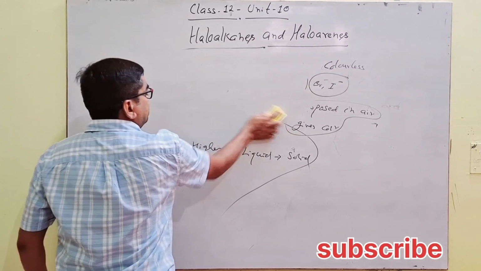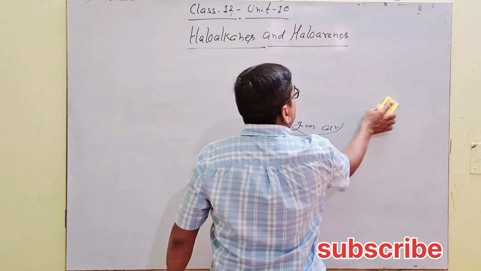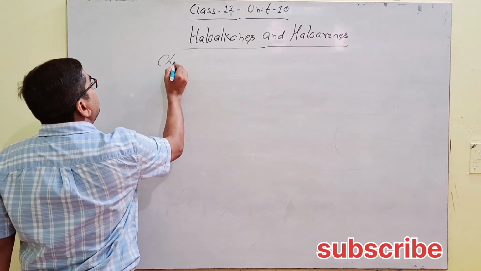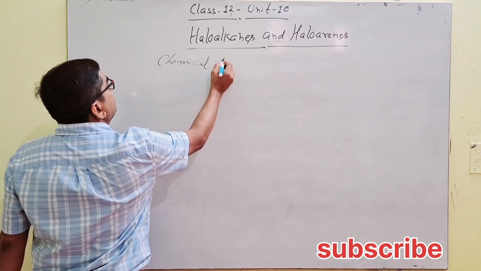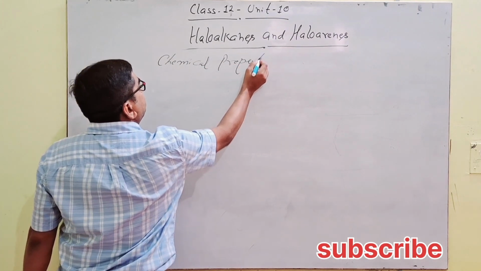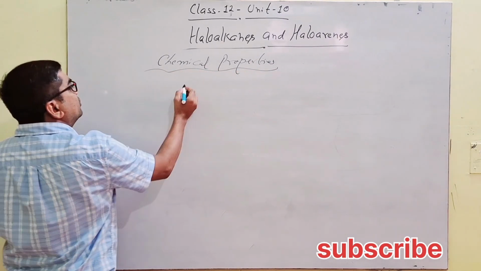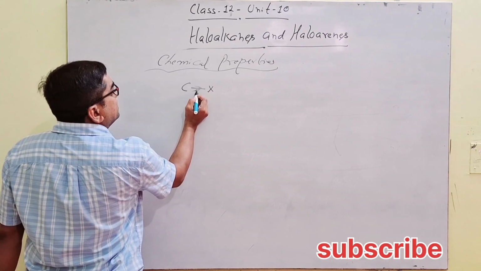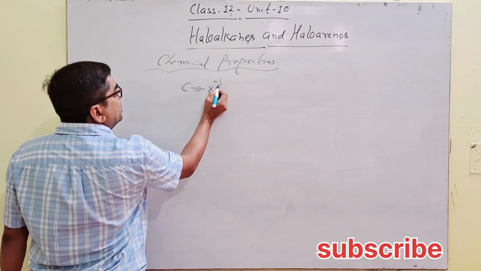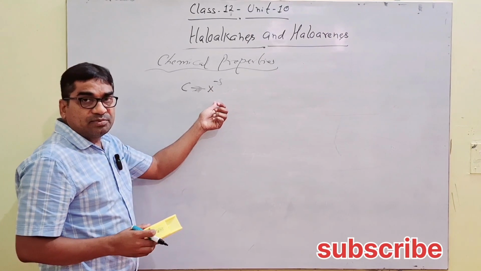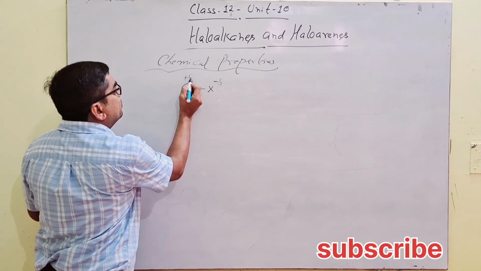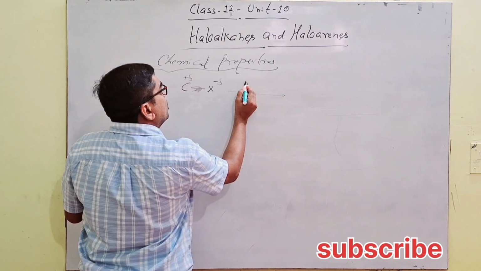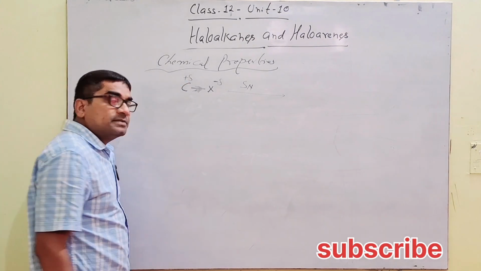नेक्स्ट इज chemical properties of alkyl halides. Next is chemical properties. Chemical properties में first of all, due to the C-X bond nature, there is a shifting of the electron cloud towards the more electronegative halogen, so it has some partial negative charge and carbon has some partial positive charge. Due to this polarity, these alkyl halides undergo nucleophilic substitution reactions.